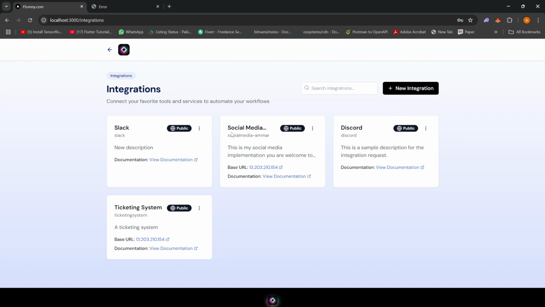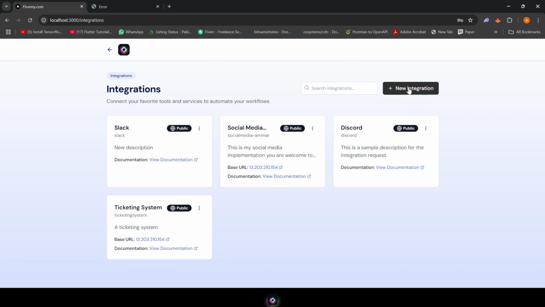This just means that now I have the ability to use all of the functionality that this particular server provides. Same goes for Discord, like creating channels, messaging in channels, something like that. And obviously the same goes for Slack as well. We can keep on increasing the number of integrations we want, but for this tutorial, we're just using these four.